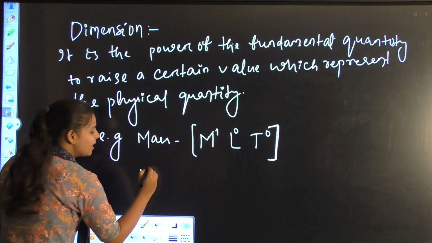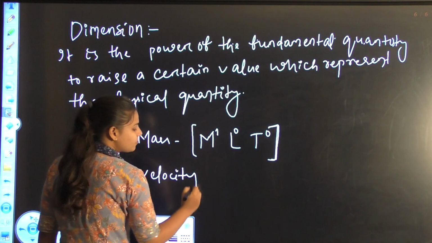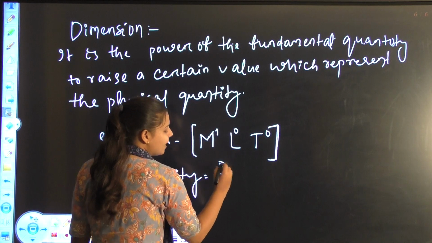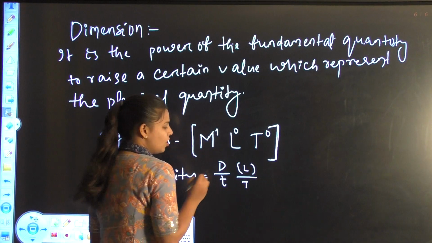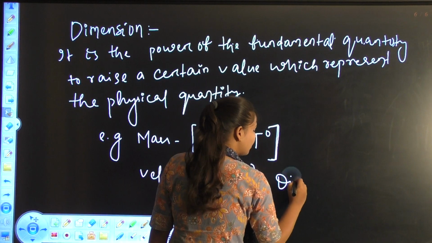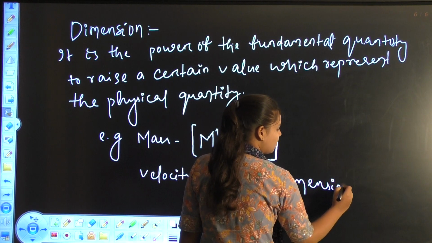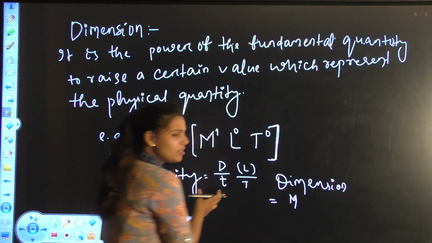Now let's derive the velocity. Velocity is what? Displacement by time. Displacement is a length quantity and time is a T quantity. So what is its dimension? Is there any mass quantity here?